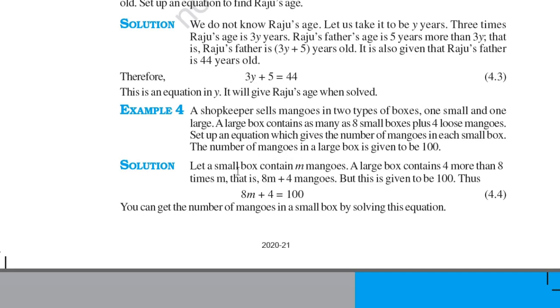So let a small box contain m mangoes. A large box contains 4 more than 8 times m, so 8 times m plus 4. You can see 8m plus 4 mangoes, but this is given to be 100. Thus 8m plus 4 is equal to 100. You can get the number of mangoes in a small box by solving the equation. You can simply solve the equation and you will get the answer.